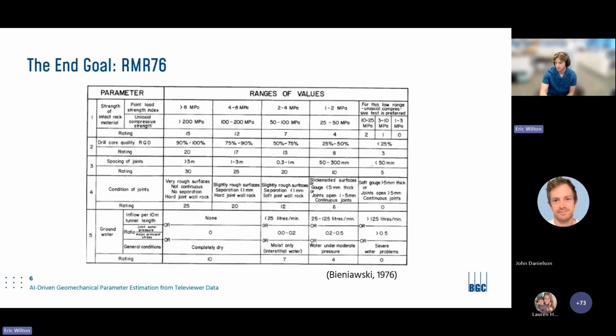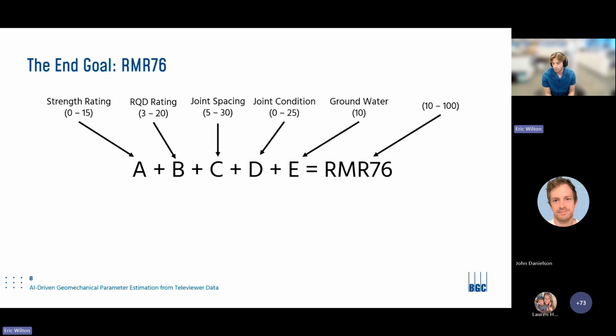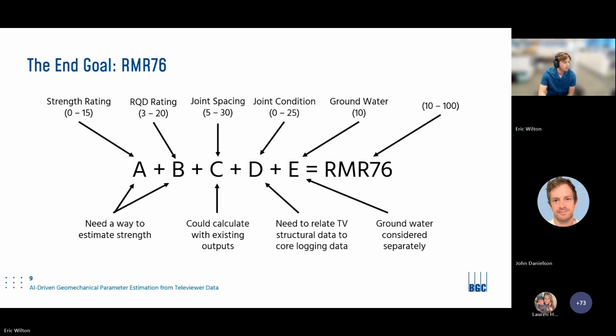I'll save you the trouble of having to read through all of that table there, and it can be broken down into 5 principal components: the strength rating, the RQD rating, joint spacing, joint condition, and groundwater. All of this will sum up to a scale between 0 and 100 relating to the quality of the rock mass.